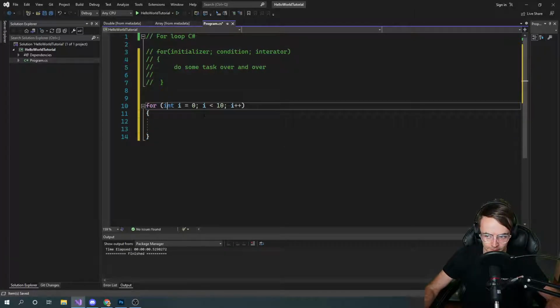So int is representative of a data type. This is a label for this declaration right here. You could literally change this to anything. You could call this initializer if you wanted to. There's nothing that's going to stop you.